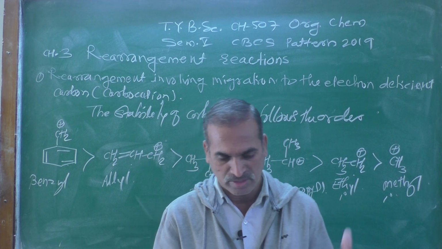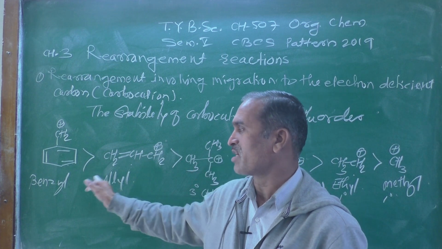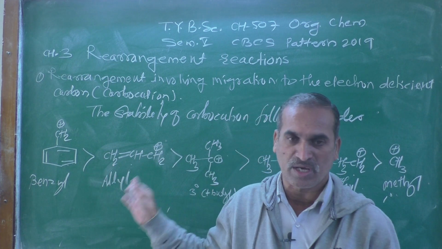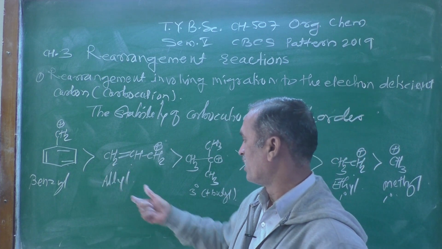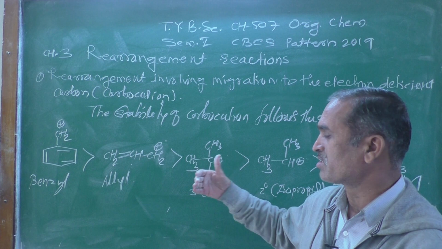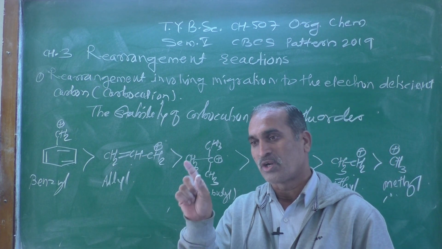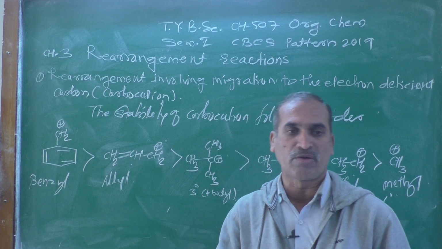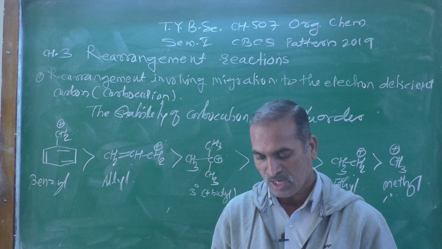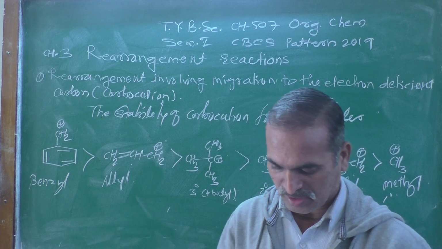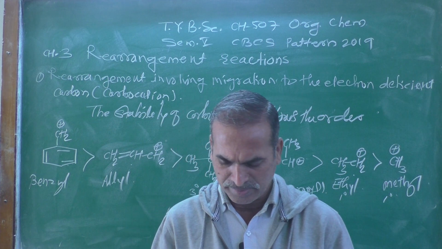That carbocation may be in various forms, and those forms are shown here: benzyl, allyl, then tertiary. These carbocations are well stabilized due to the resonance effect or the inductive effect, because there is electron dispersion to stabilize that carbocation, and that could be the driving force behind it.